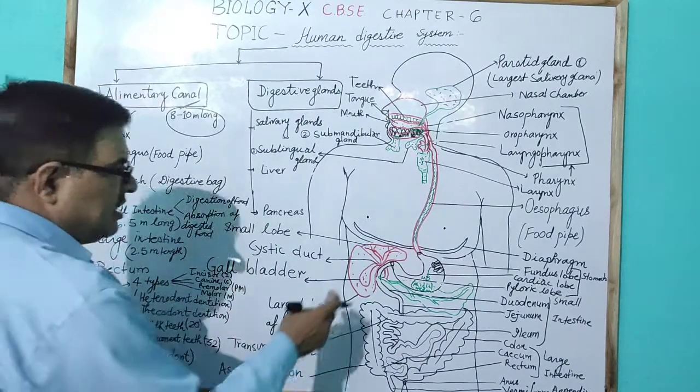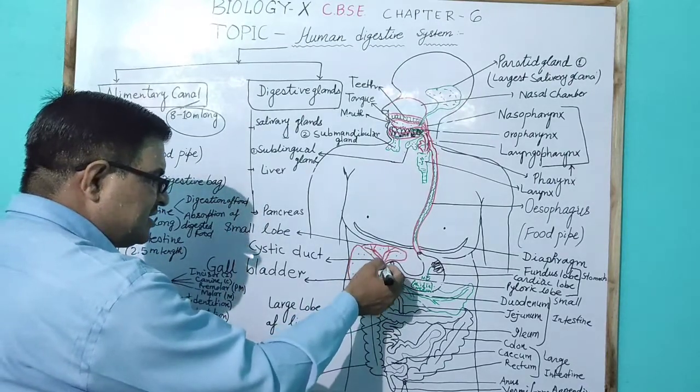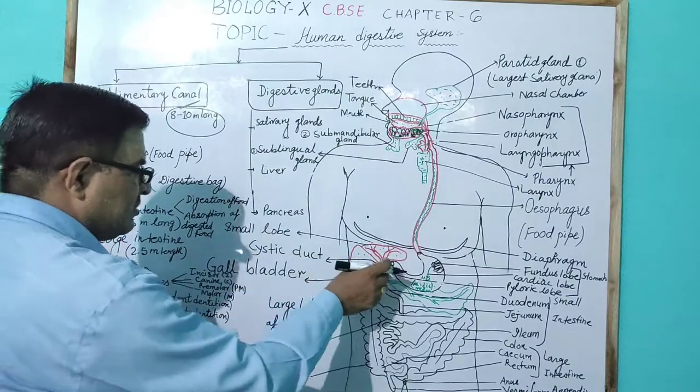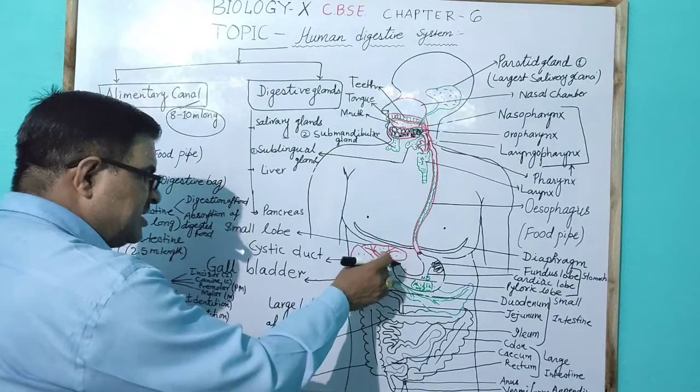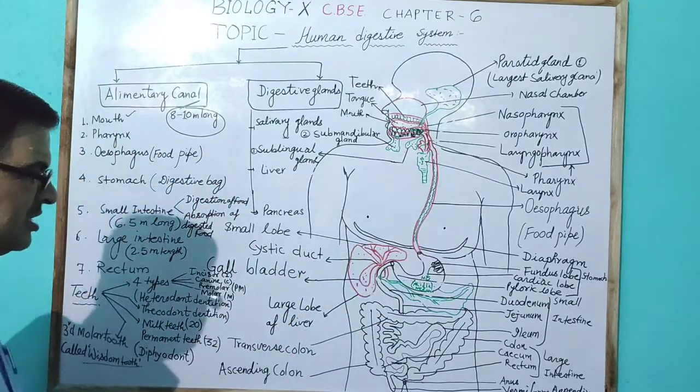Here, from the liver, the hepatic duct reaches downward, which generally connects with the cystic duct. As the hepatic duct and cystic duct combine, this is called the common duct.